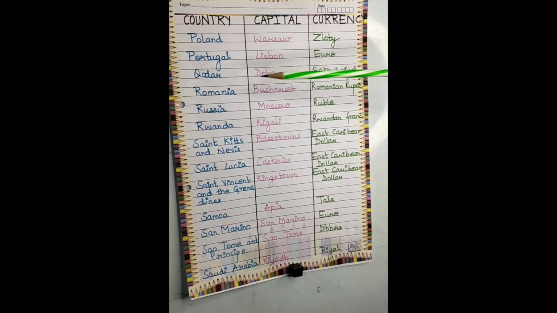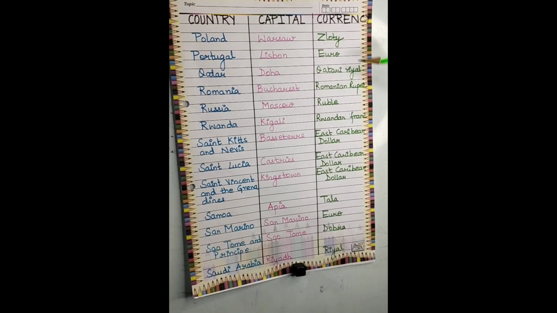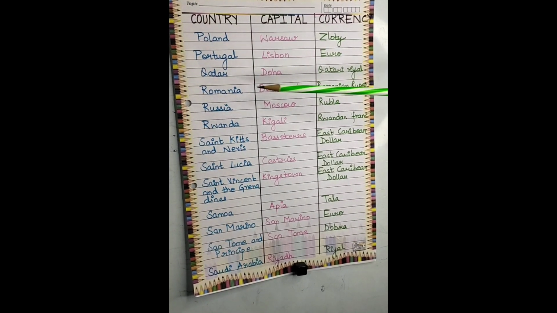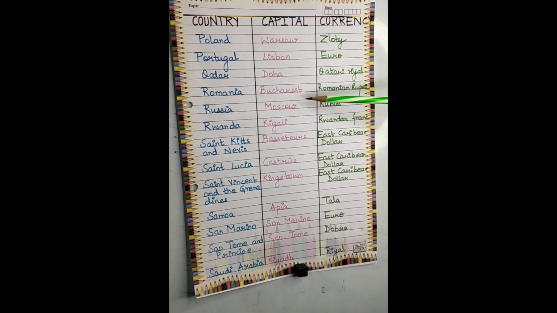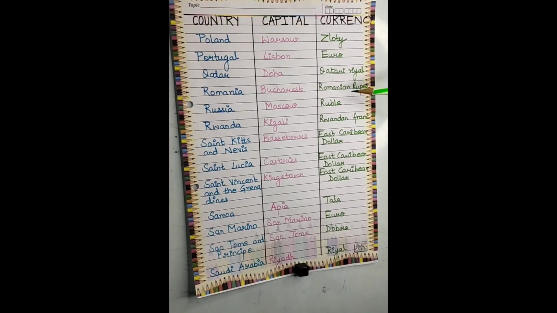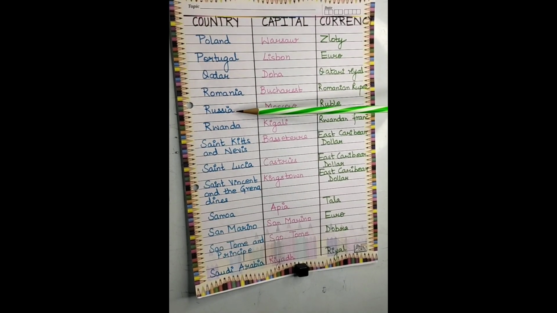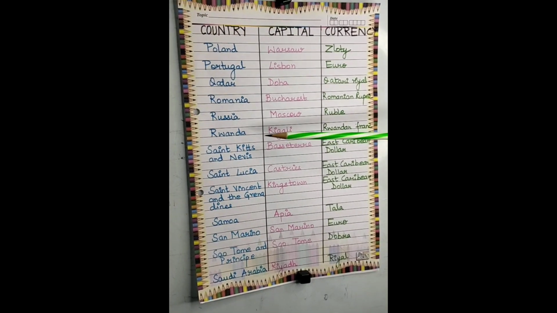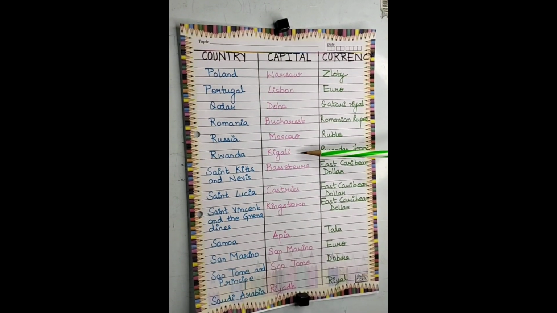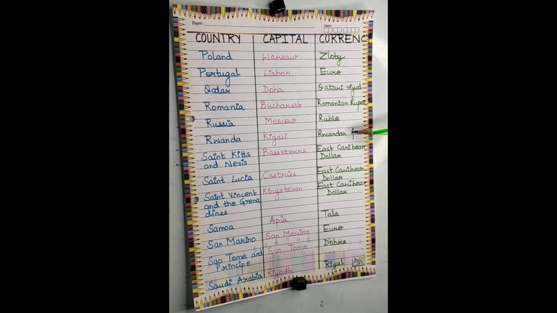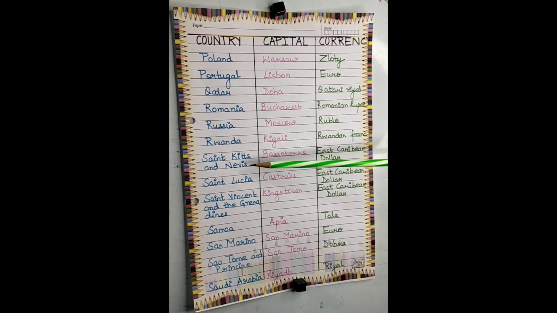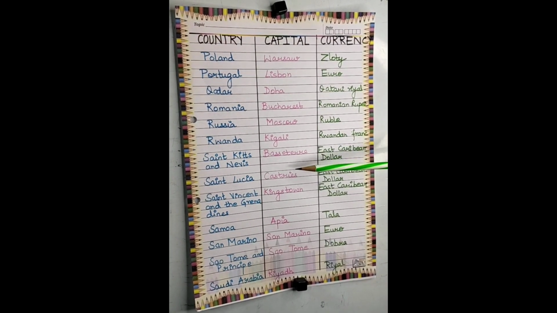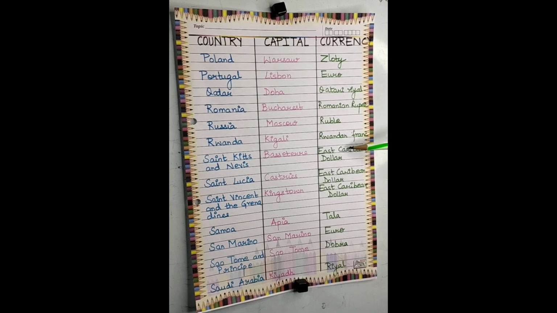Next is Qatar. The capital is Doha and the currency is Qatari rial. Next is Romania. The capital is Bucharest and the currency is Romanian rupee. Next is Russia. The capital is Moscow and the currency is ruble. Next is Rwanda. The capital is Kigali and the currency is Rwandan francs. Next is Saint Kitts and Nevis. The capital is Basseterre and the currency is East Caribbean dollar.